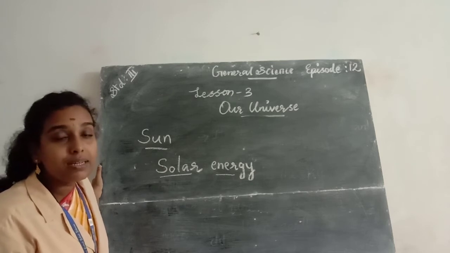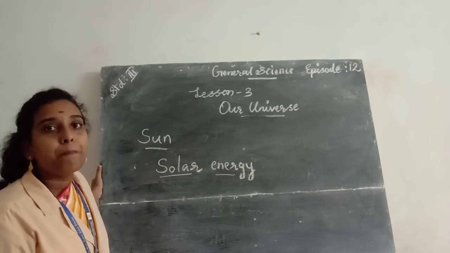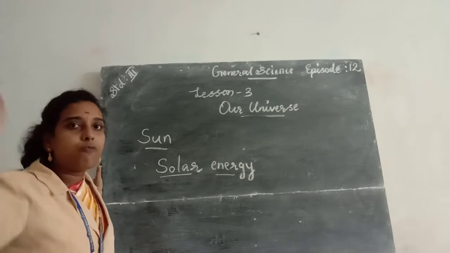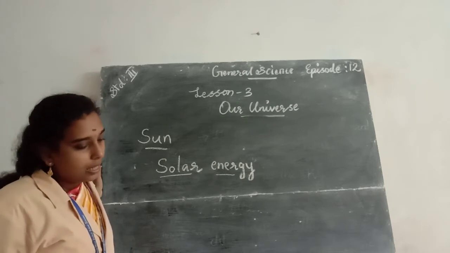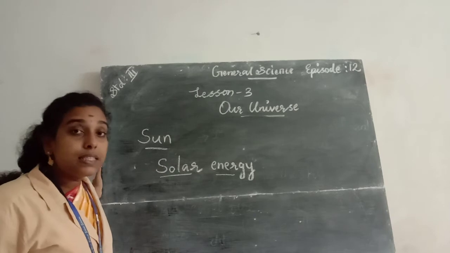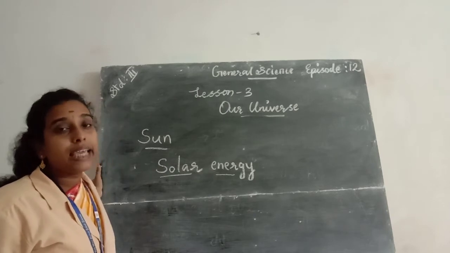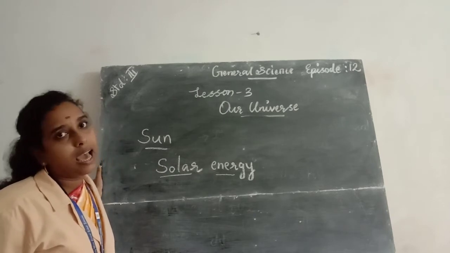But it appears small because it is very far away from the earth. Then the sun has its own heat and light.